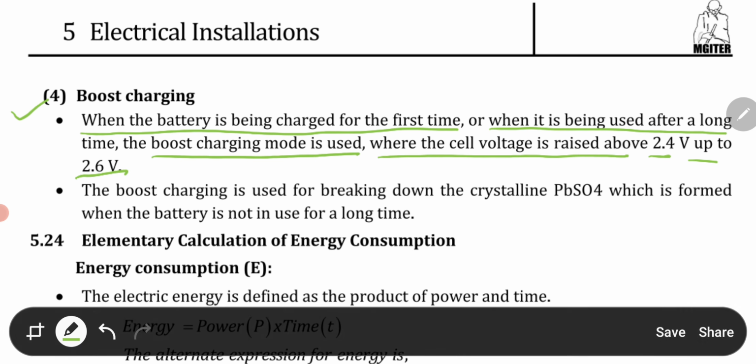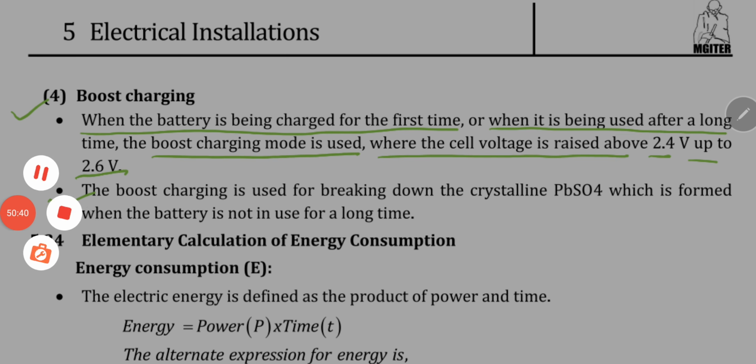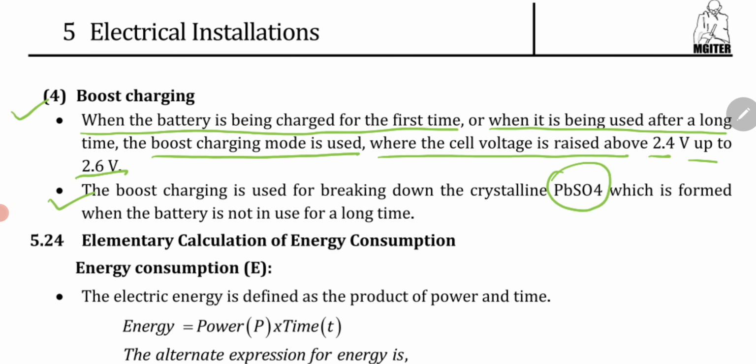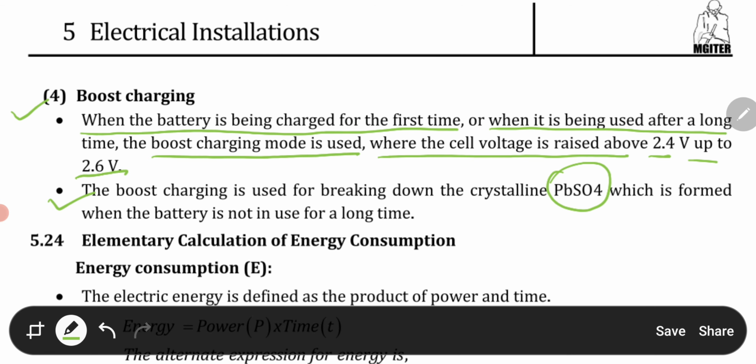So in boost charging, cell voltage is raised to 2.4 to 2.6 volt, and boost charging is used for breaking down the crystalline PbSO4, which is formed when the battery is not in use for a long time.